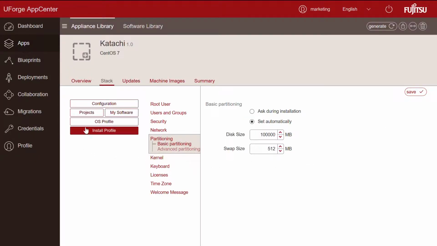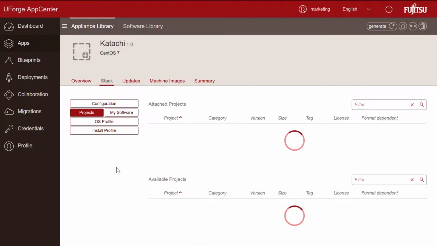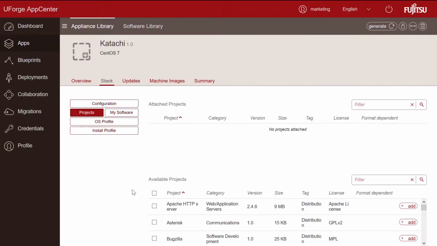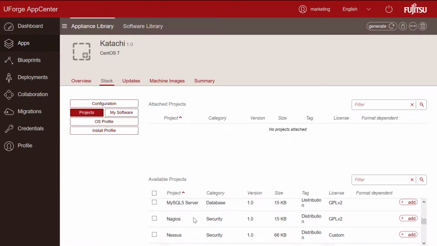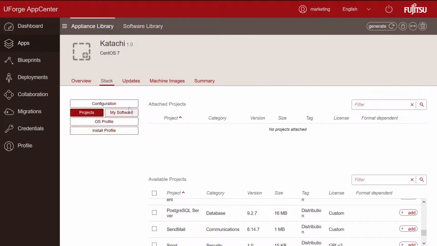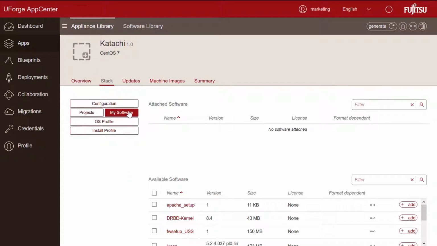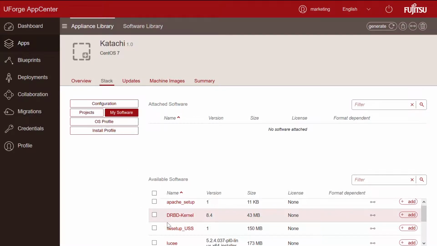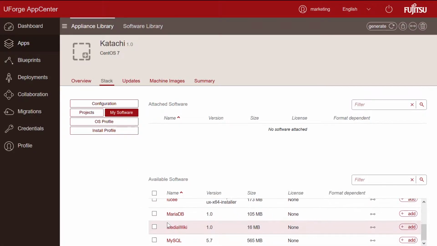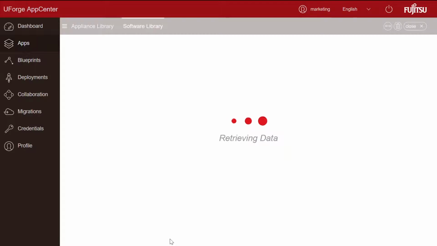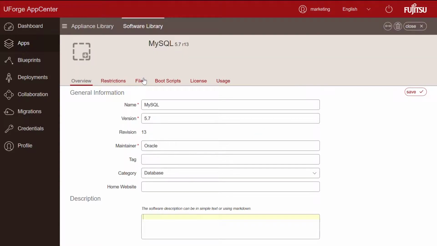Moving up the stack, Projects and My Software let you include middleware and application packages, as well as other software components. For on-premise customers, Projects let you make available a centrally created catalogue of components. And under My Software, users can upload their own software components. If you click into each individual component, you'll find that you have all the detail on it.